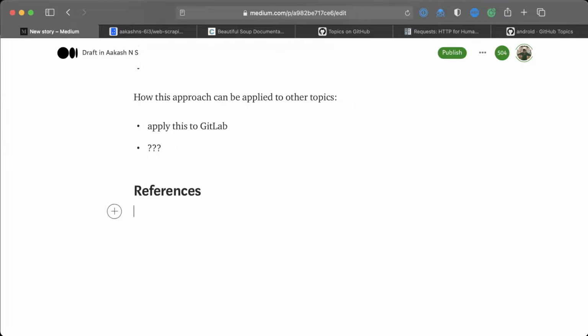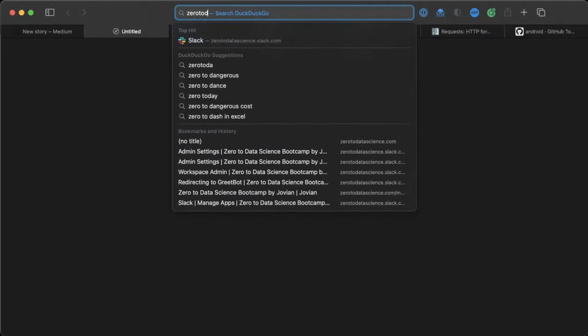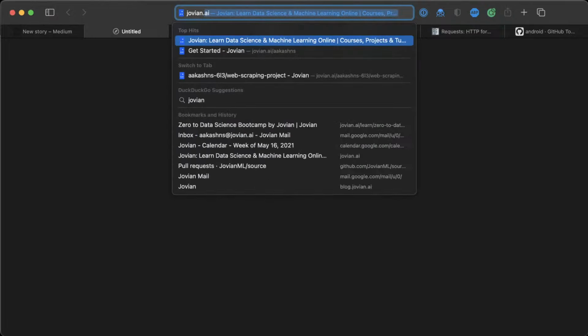Then you list your references, very important. Wherever you are using something, let's say whatever you found useful, maybe you found some tutorials useful, maybe you've used some libraries, maybe you found some Stack Overflow answers useful, whatever you found useful, and wherever people can learn more about these things, you can include those references. So for example, this was done using this workshop on Jovian.